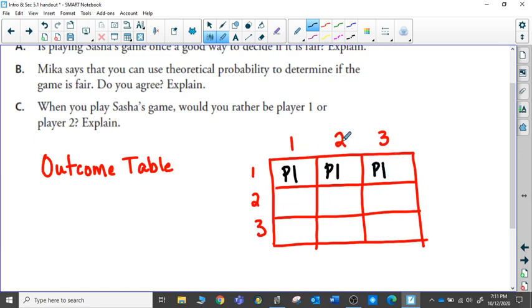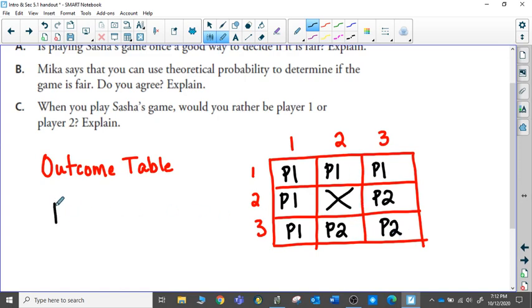A 2 and a 1, of course, is the same regardless, so I'm just going to put player 1 here and here. Now what happens if we get a 2 and a 2? 2 times 2 is 4, and the sum is also 4. So no player gets a point when the sum and the product are the same. Now we had a 3 and a 2 come up. The product was greater than the sum, so player 2 got a point. 3 and 2, that would be the same thing. And lastly, 3 and 3. The product is 9, the sum is only 6. So player 2 would get a point there as well. There is our outcome table.